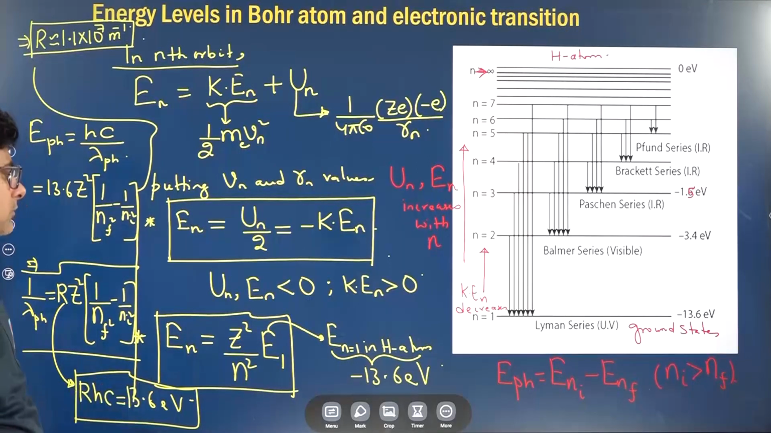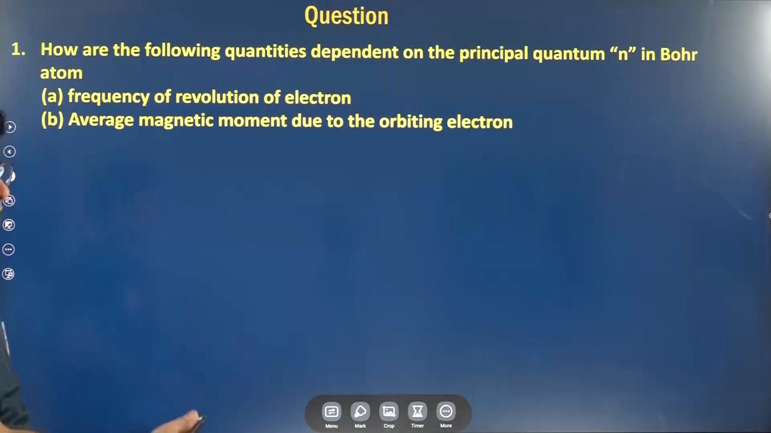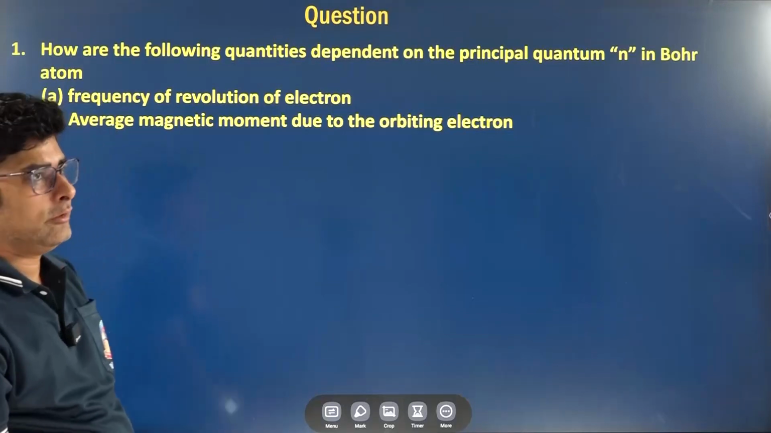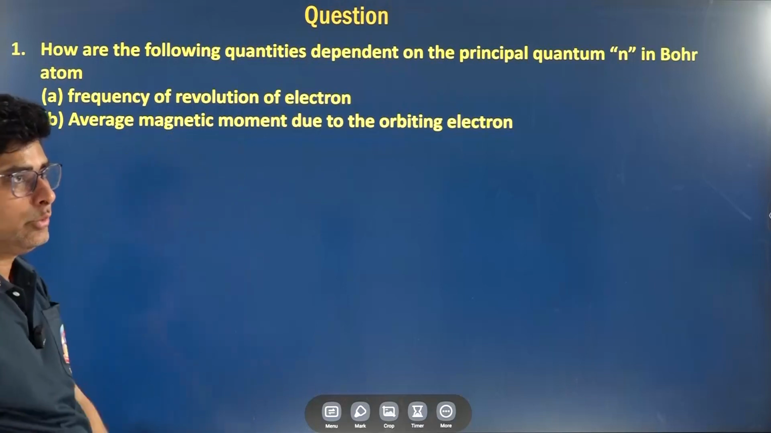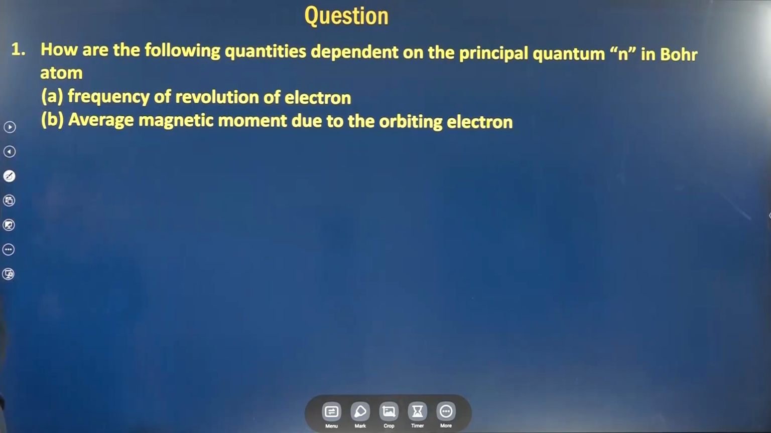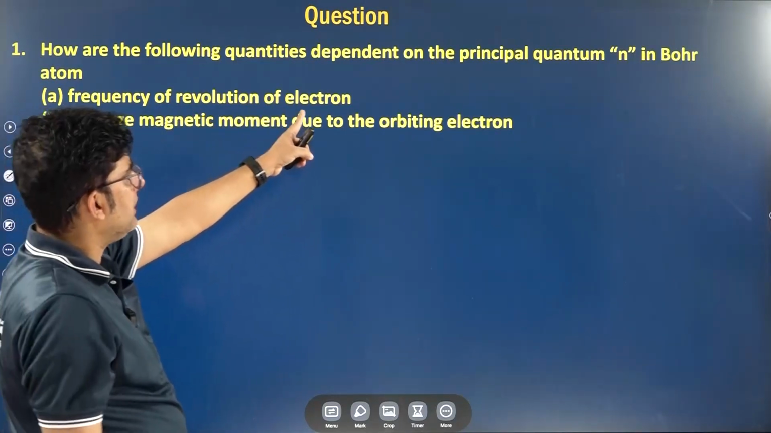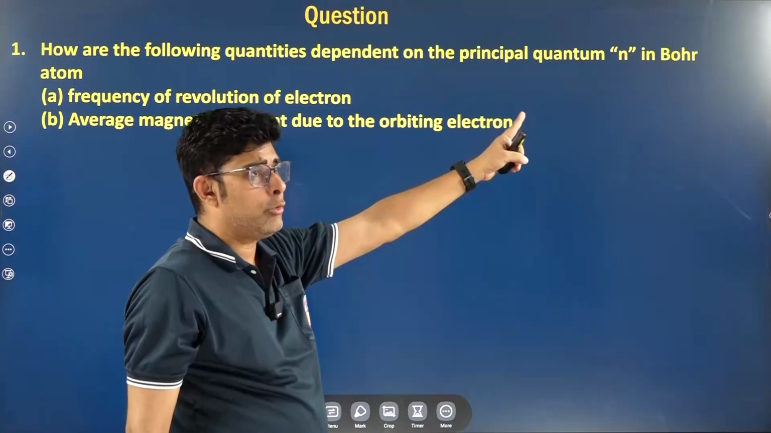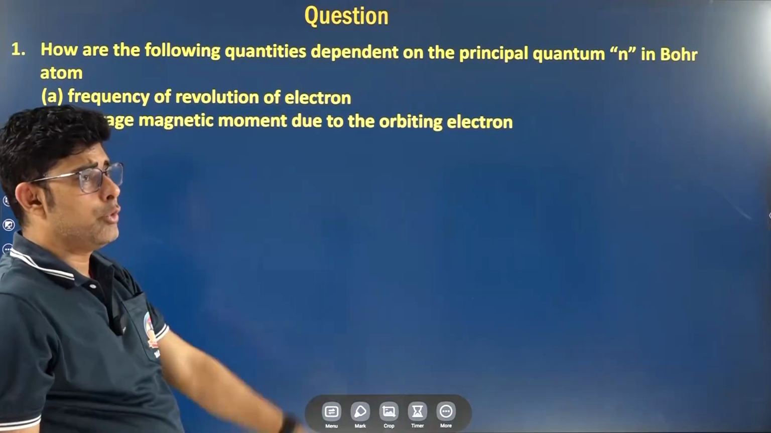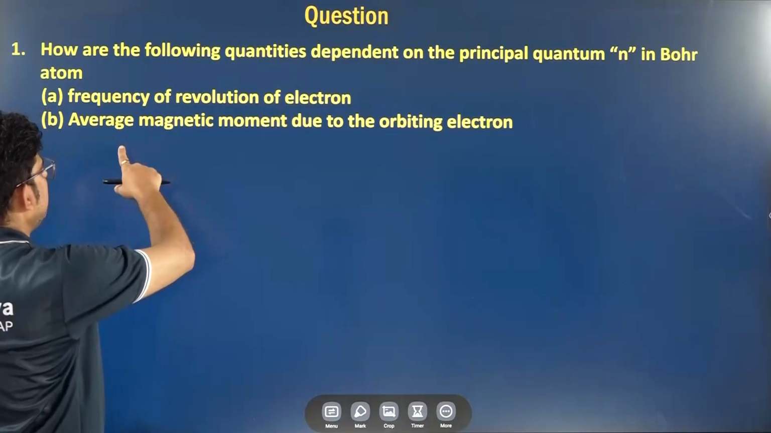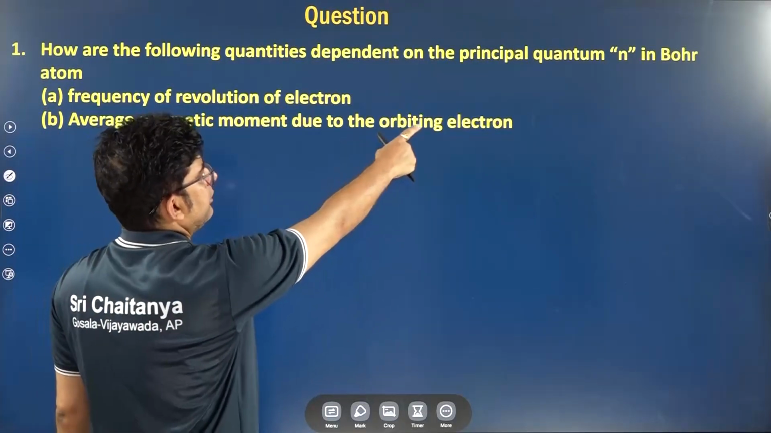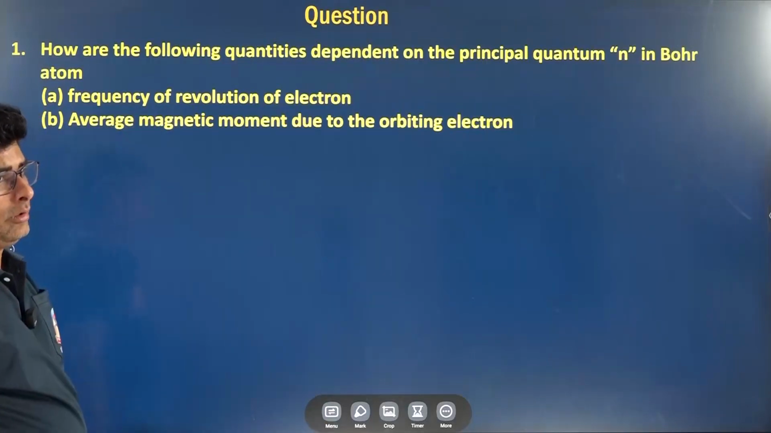So let's quickly answer a few questions based on this, and we will see what all concepts that we have studied, how they are used over here. First question, you can see, how are the following quantities dependent on the principal quantum number n in the Bohr atom? They are talking of the frequency of revolution of electron. They are asking the average magnetic moment due to the orbiting electron.